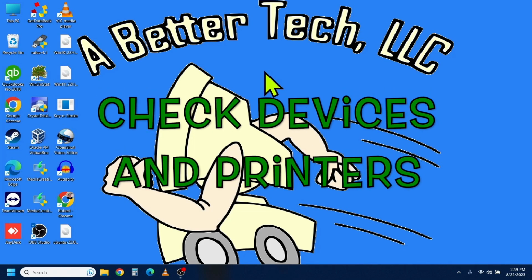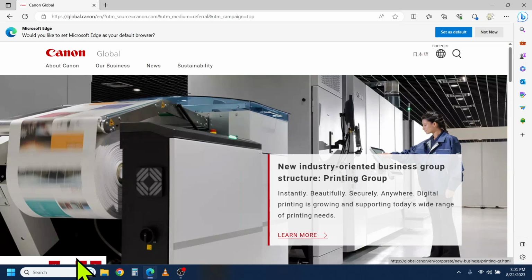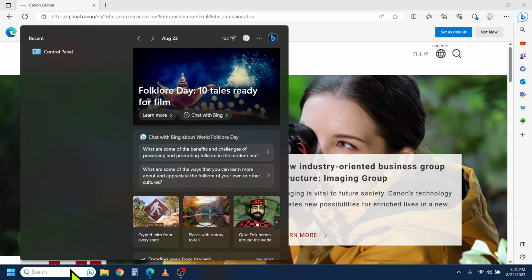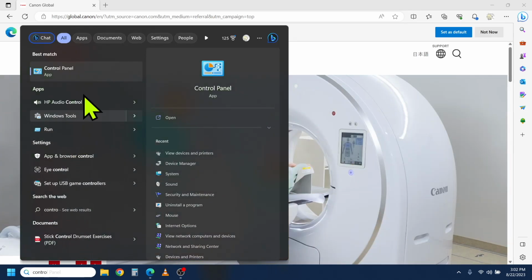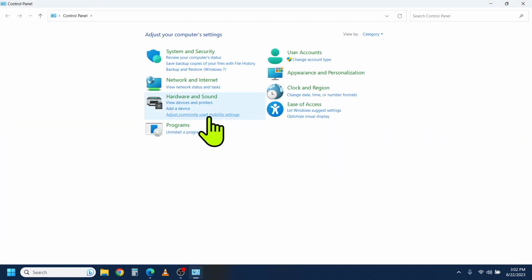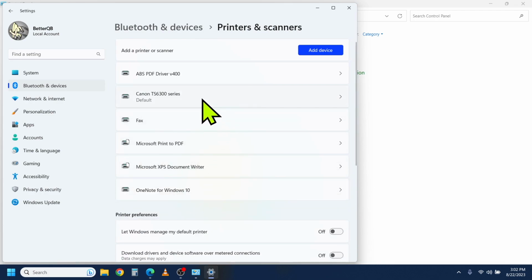If you've checked your network connections and your printer still isn't working, you should make sure the printer is listed in Devices and Printers. To do this, open the control panel and go to Devices and Printers. Make sure that your printer is listed here. If your printer is not listed, then you need to add it.